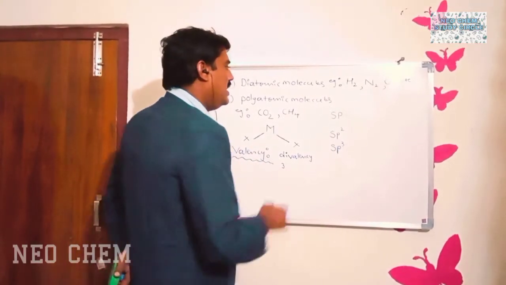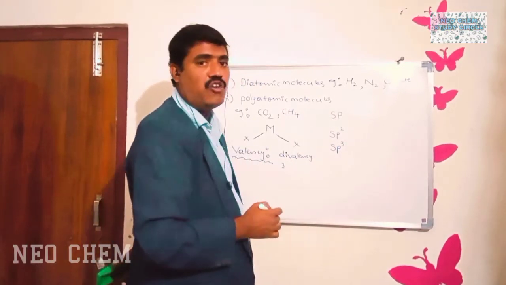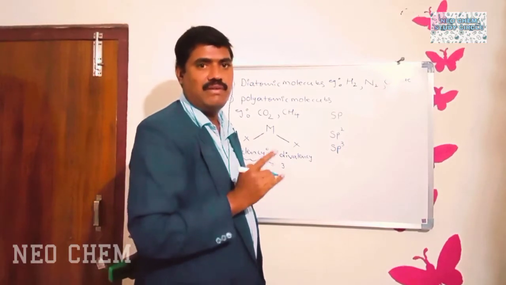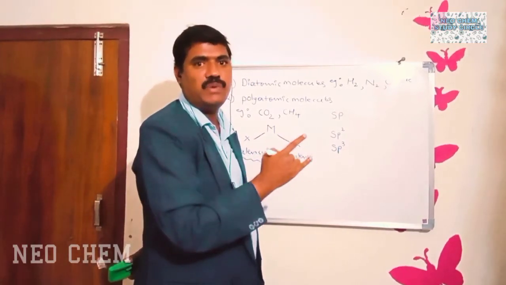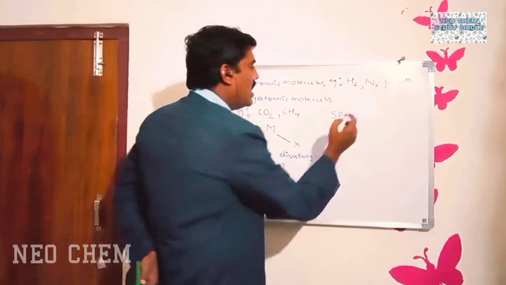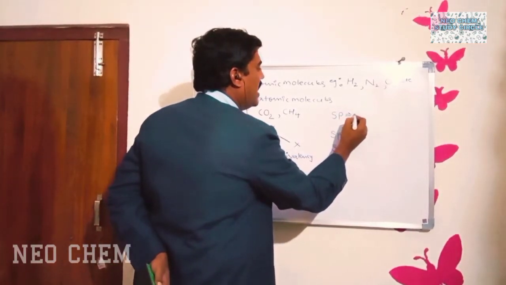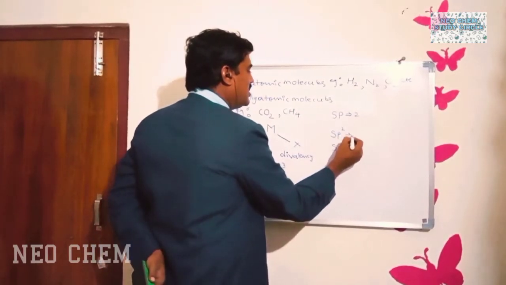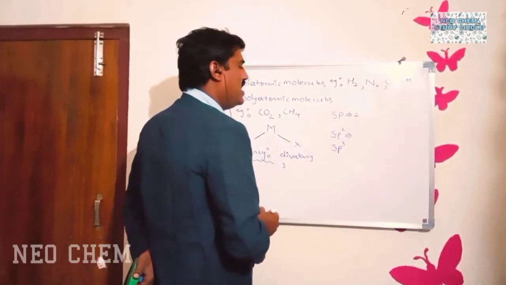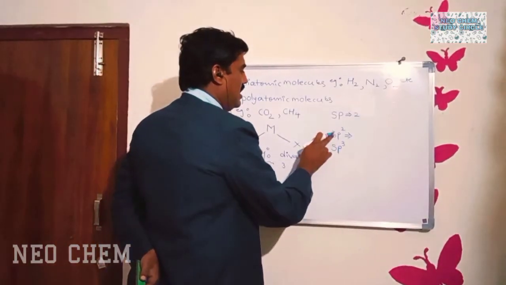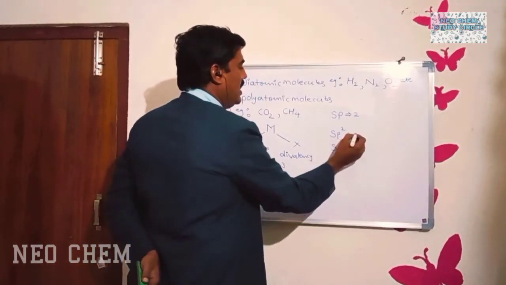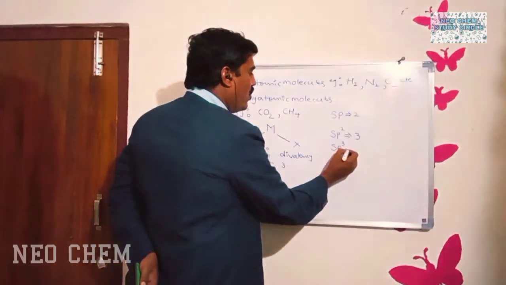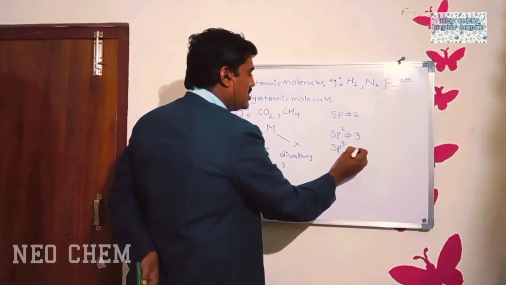In the sp hybridization, how many orbitals are there? There are 2 orbitals. One is s orbital, another one is p orbital. So there are 2 orbitals in the sp hybridization. Next, how many orbitals are there in the sp2 hybridization? There are 3 orbitals. One s orbital, 2 p orbitals. So totally 3 orbitals are there in the sp2 hybridization and 4 orbitals are there in the sp3 hybridization.